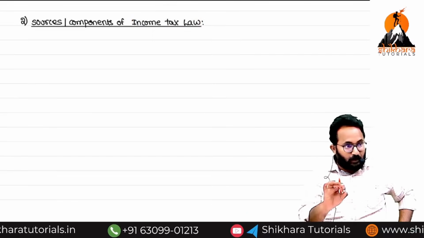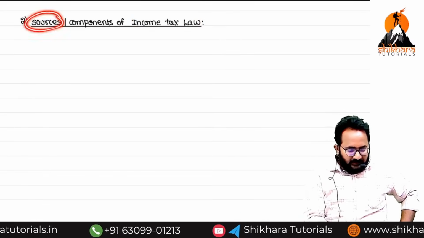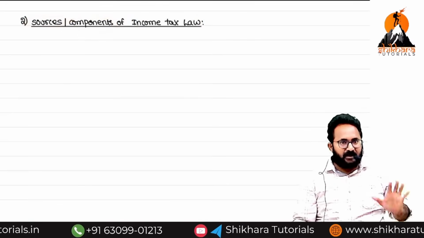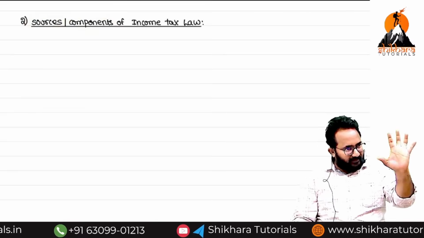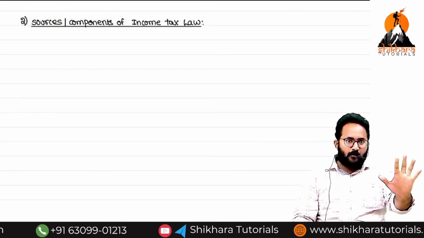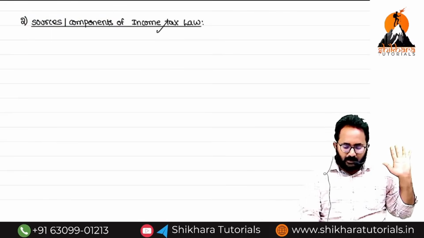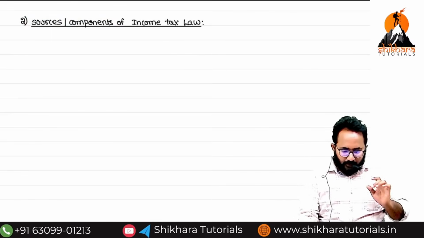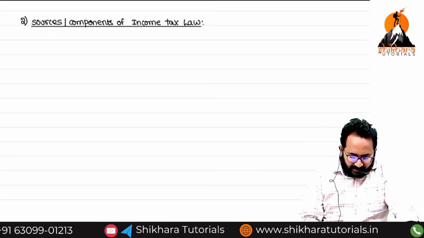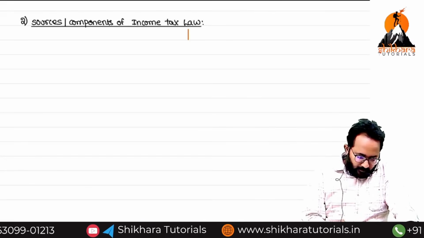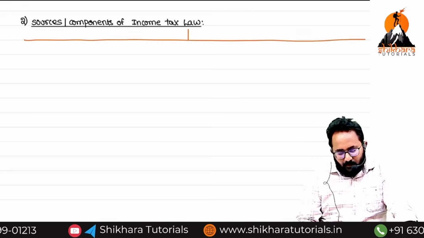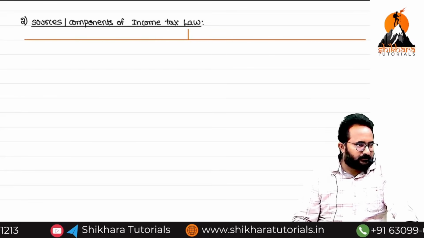Shall we start? What are the components? Sources or components are nothing but how many? 5. If you learn these 5 sources or components, you will get knowledge about the income tax law. Understood? Now, what are the components? Any idea? One component I already wrote. What is it? Act only. Sections.